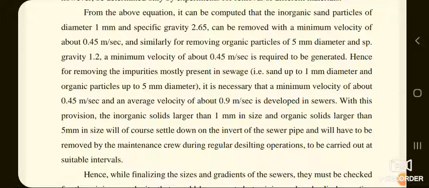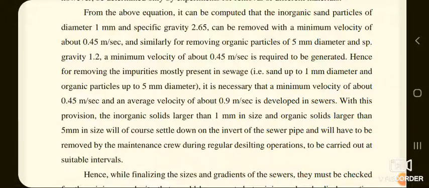From the above equation, it can be computed that inorganic sand particles of diameter 1 mm and specific gravity 2.65 can be removed with a minimum velocity of about 0.45 meter per second. Similarly, for removing organic particles of 5 mm diameter and specific gravity 1.2, a minimum velocity of about 0.45 meter per second is required to be generated.